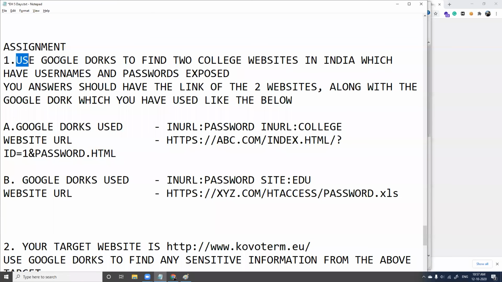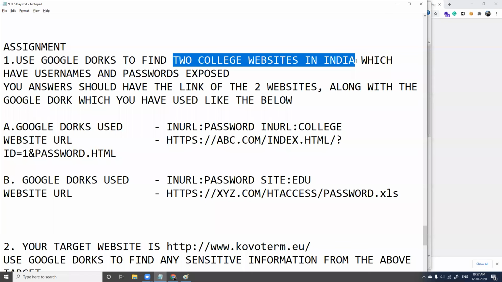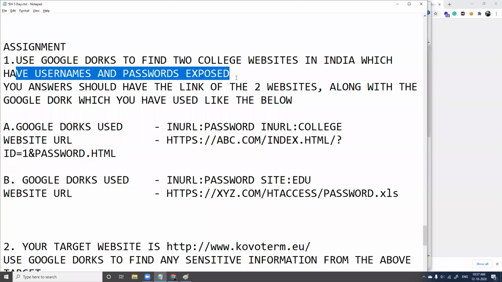You have to use Google Docs. Use Google Docs to find 2 college websites in India which have usernames and passwords exposed. You can use any type of Google Docs, right? And your answers should not be in a paragraph type of answer.